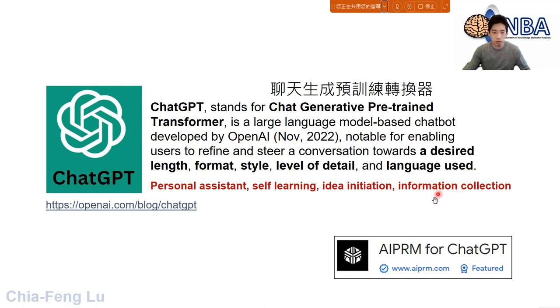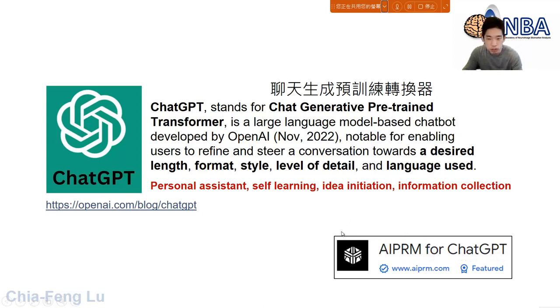Okay, so I want you to do something. I want you to visit the OpenAI website, specifically this one, and then you will be able to register for ChatGPT. And basically, if you do have a Google account, I think you can directly use your Google account to log in to the ChatGPT environment anyway. There is another very useful tool. If you are a Google web browser Chrome user, I think you can search AI PRM, and you can see PRM represents prompt. I will explain this later. AI PRM for ChatGPT.